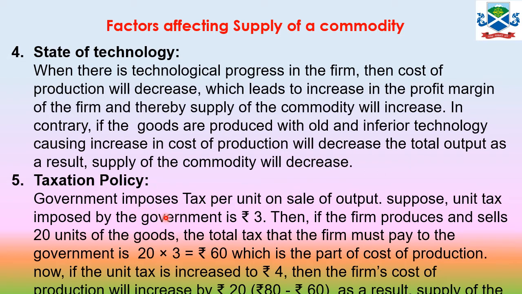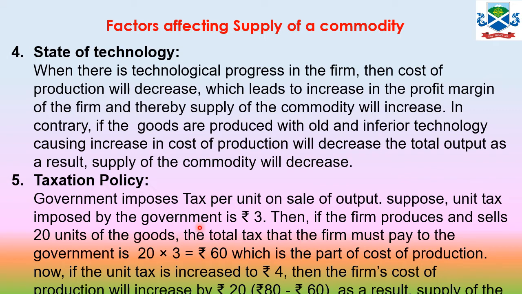So there is an increase in tax of 20, which also influences the cost of production. That means the cost of production will increase by 20 rupees. As a result, the supply of the commodity will decrease, because as the cost of production increases, supply will decrease. Similarly, if the unit tax decreases, then the firm's cost of production will decrease and the supply of the commodity will increase. So that's how this factor affects the supply of a commodity.